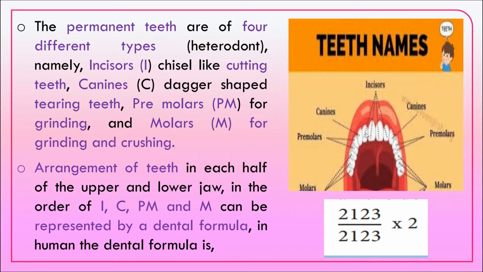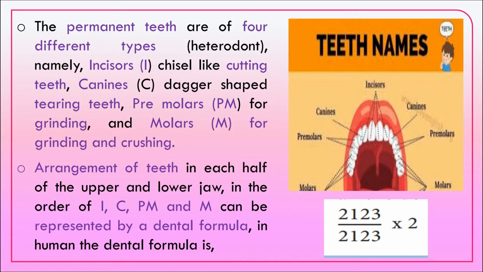The first type is called incisors, or chisel shaped cutting teeth, and the dagger shaped tearing teeth are called canines. So we'll have a canine on each side of each jaw. Premolars are for grinding and molars for grinding and crushing.